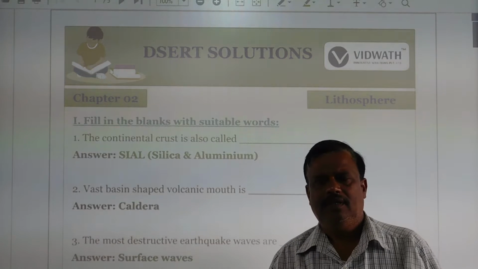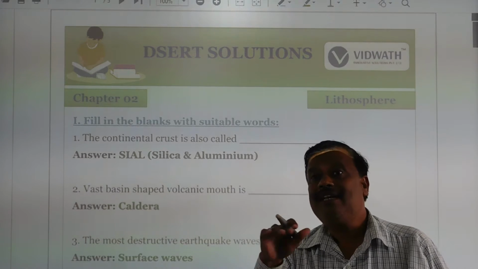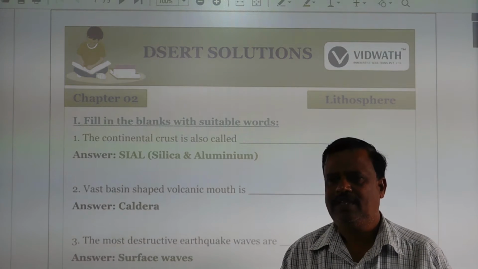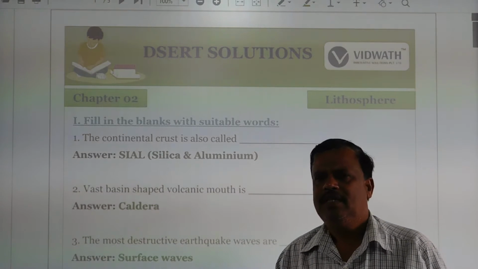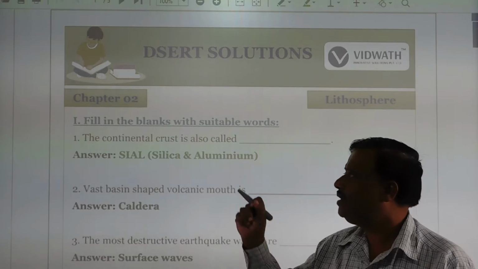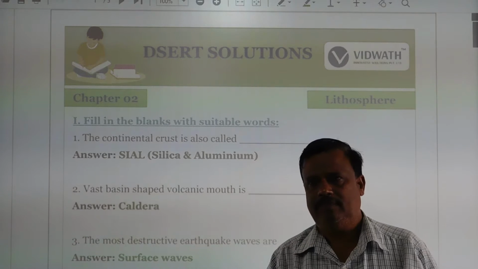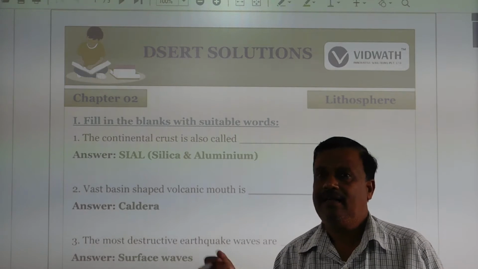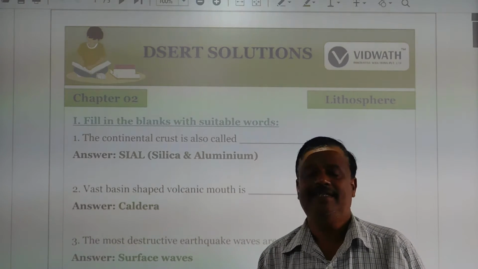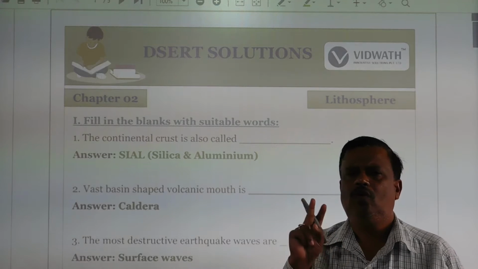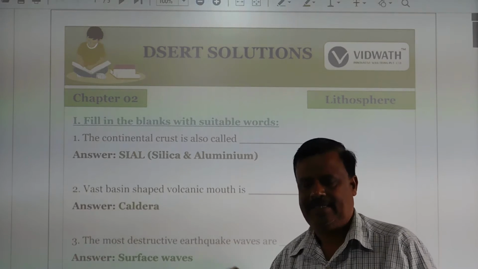Among them, the crust is the utmost first layer of the Earth. In the crust, we find sial and sima. Sial means SiAl, silicon and aluminum. The second layer in the crust, sima, is silicon and magnesium. So these are the two important chemicals found in the crust.